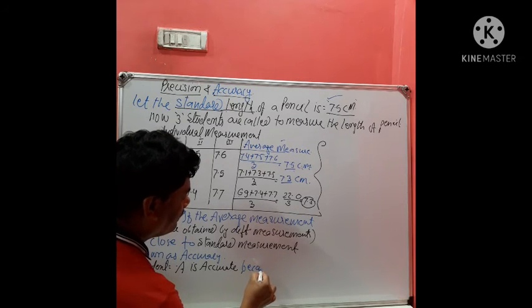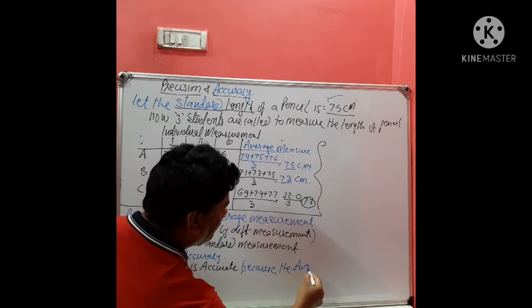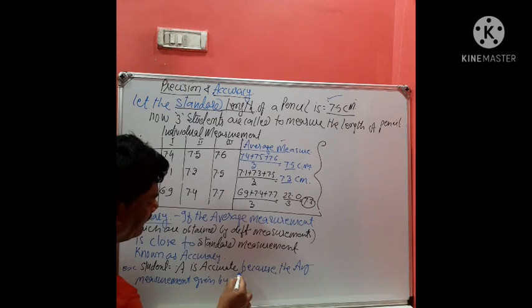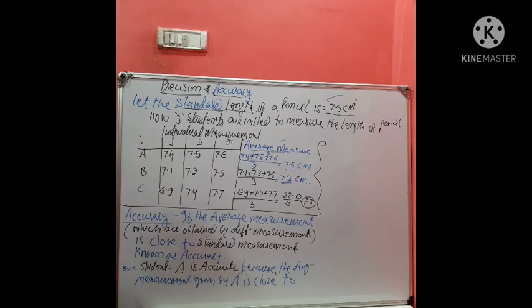Because the average measurement given by A is close to the standard measurement.